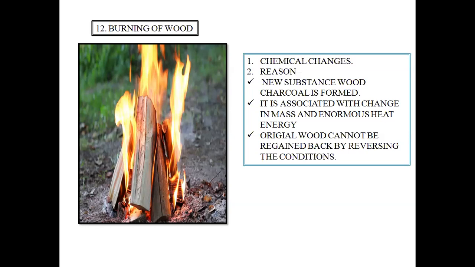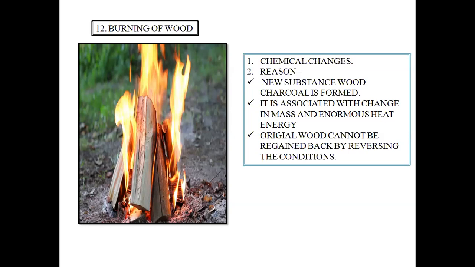Whereas in case of physical change, there is no change of mass seen. Next, over here, an enormous heat energy and light energy is formed. Okay? Like in physical change, though it may be associated with a change in energy also, it is a very small amount.